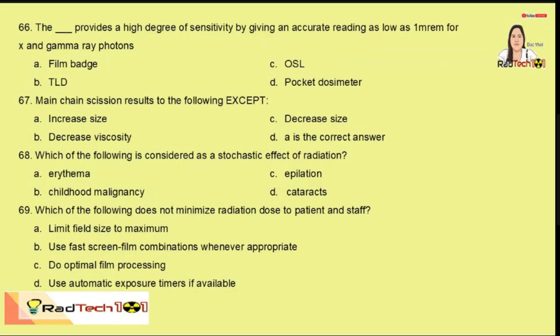Next, 66. The blank provides a high degree of sensitivity by giving an accurate reading as low as 1 millirem for X-rays and gamma ray photons. So that is OSL. Main chain scission results to the following except: the main chain scission decreases viscosity and decreases size. Okay, kasi hinati niya or naputol yung ating chromosomes. So, except increase in size.